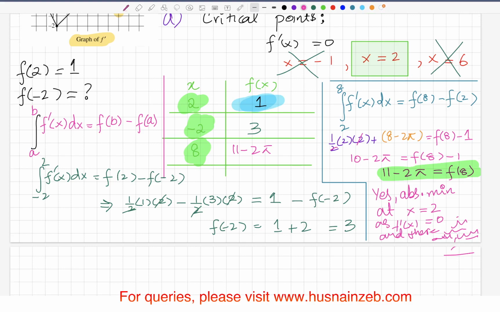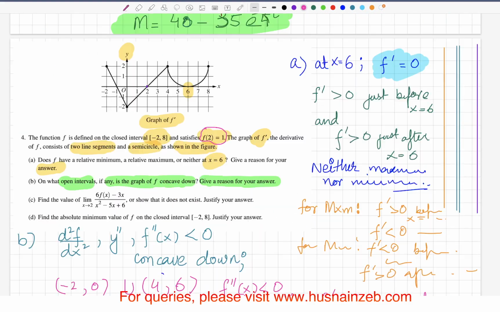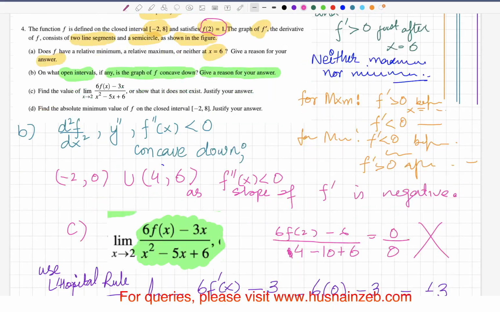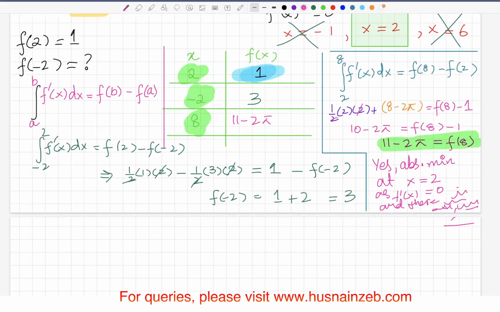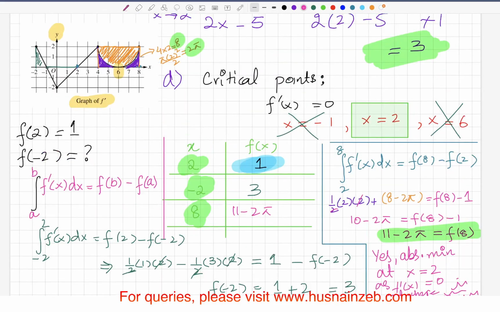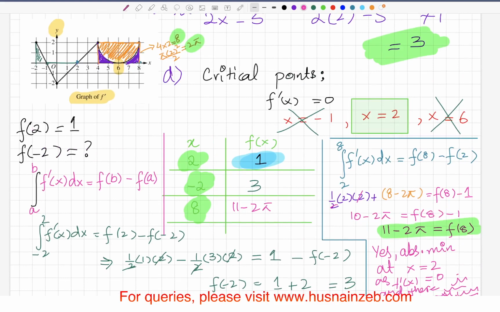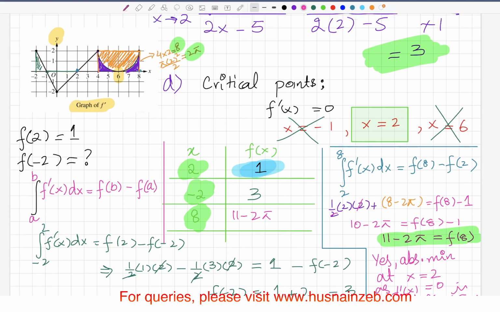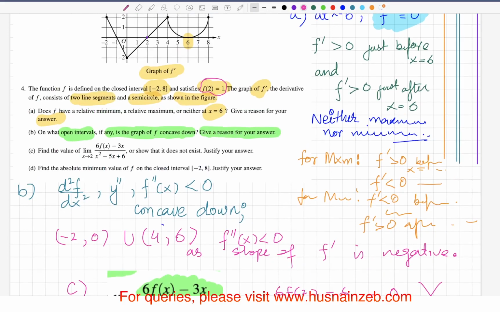So that's pretty much all of it. We have to justify our answer, so yes, that is the justification: the first derivative is 0 and there's no other value that is less than this. You can also see why we decided that it is a minimum. The graph of the derivative tells you it's negative before that, and positive after that. For a minimum you have the slope negative before the critical point and positive after the critical point.